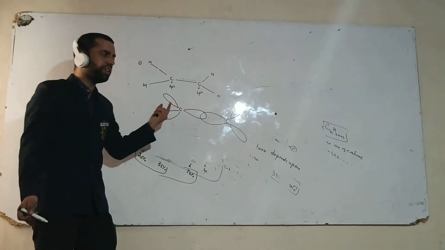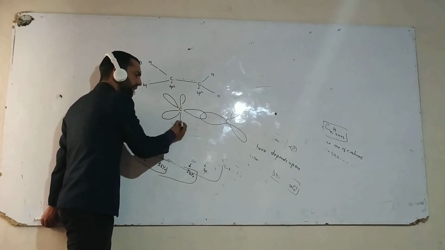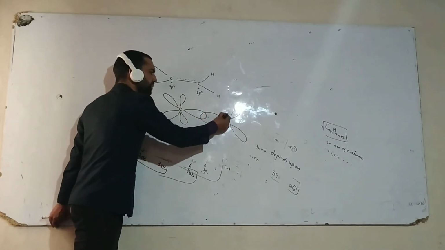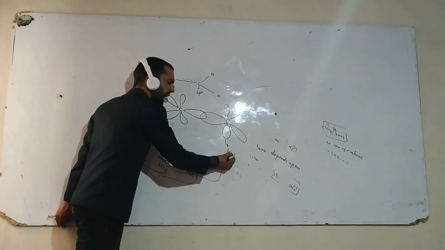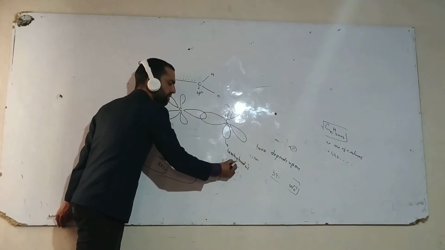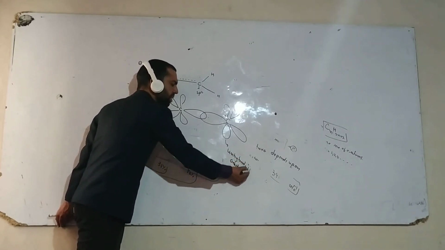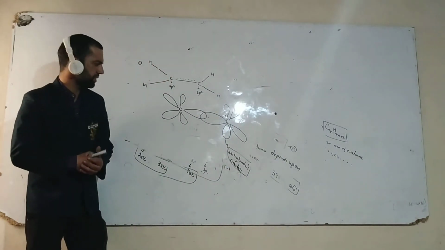The remaining orbital of carbon does not take part in hybridization, and such orbitals are called unhybridized orbitals. Unhybridized orbitals are those orbitals which do not take part in hybridization.